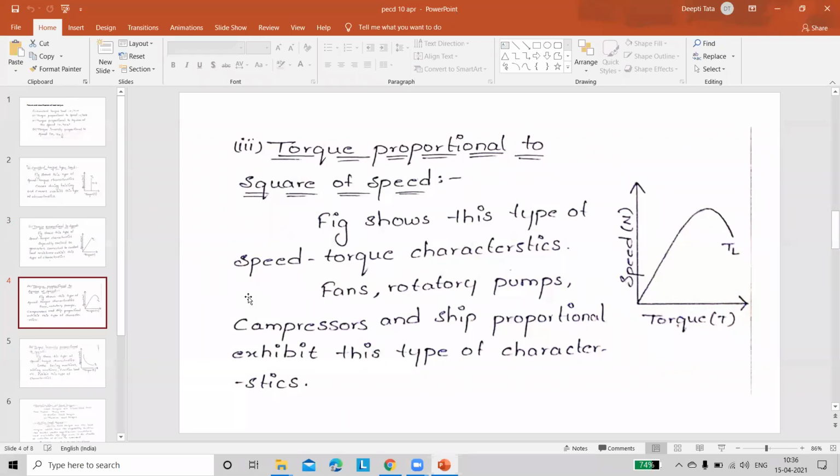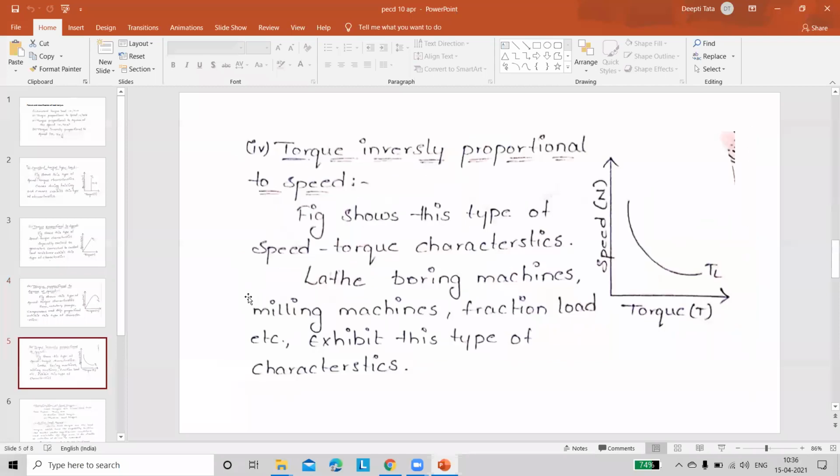Applications are also given here. And the last one, when the torque is inversely proportional to the speed. It is a 4 marks question. Explain the classification.